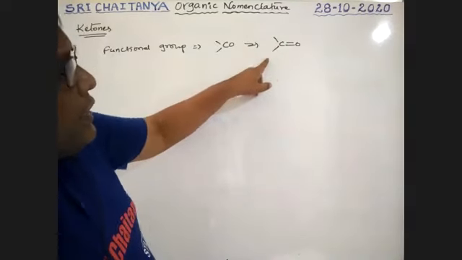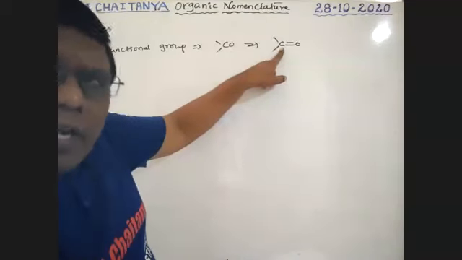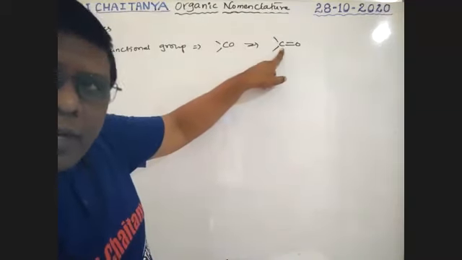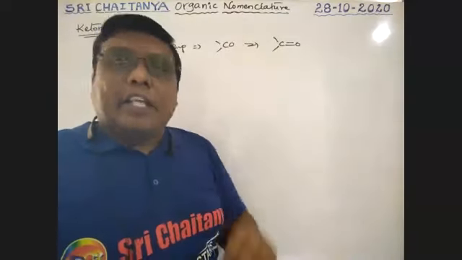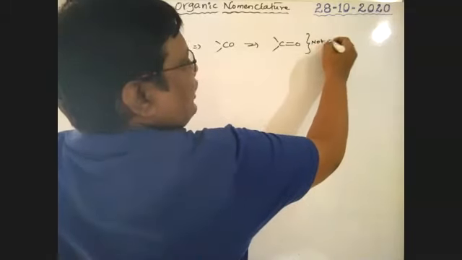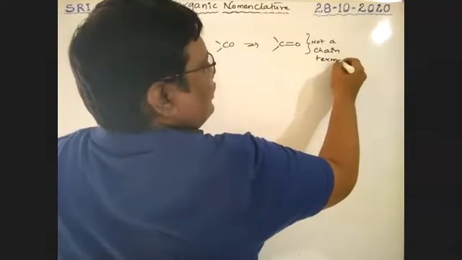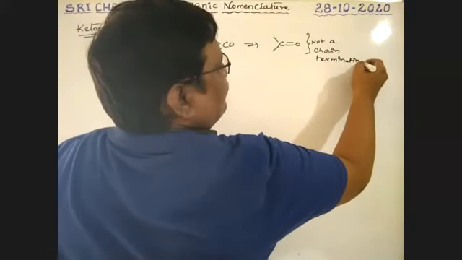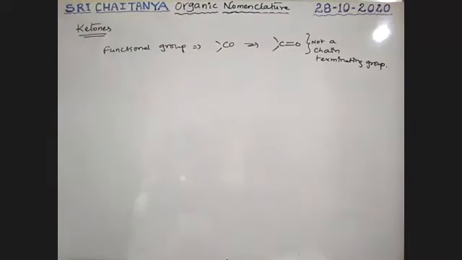That means the chain is continued on both sides. So this is in the middle, not at the terminal position. It is not a terminal functional group. It is not a chain-terminating group.